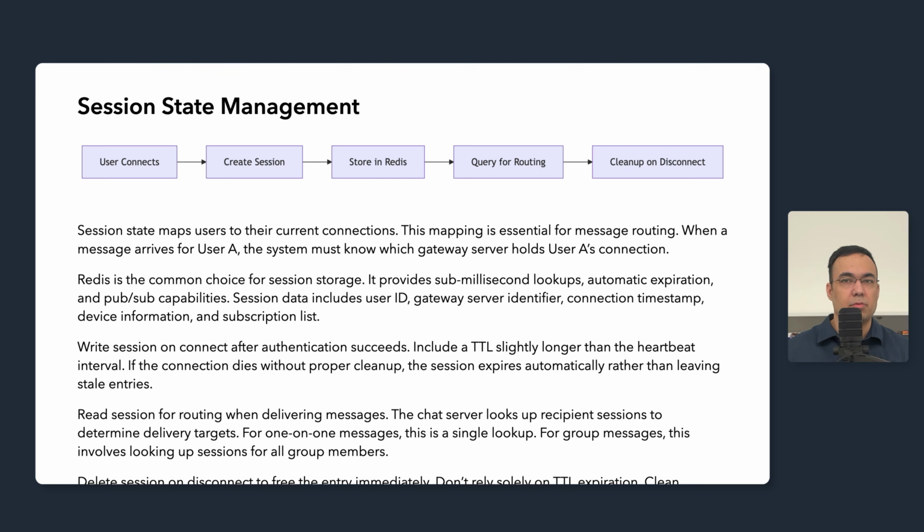One user may have multiple active connections from phone, tablet, and computer. The session store should accommodate multiple entries per user, each representing a different device. Messages should deliver to all active devices, not just one.